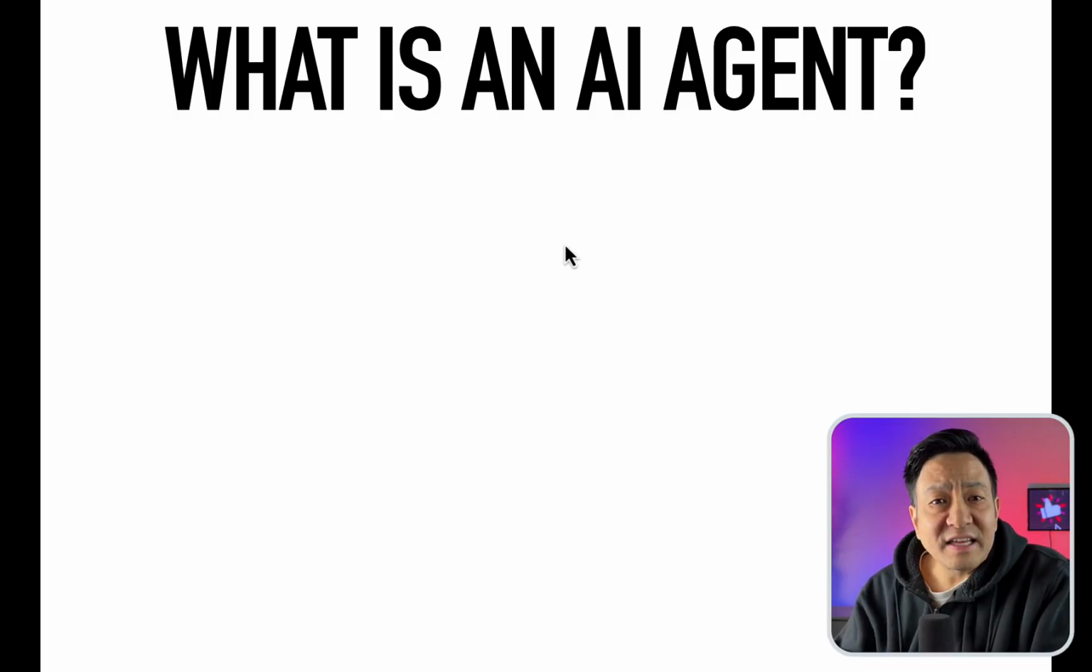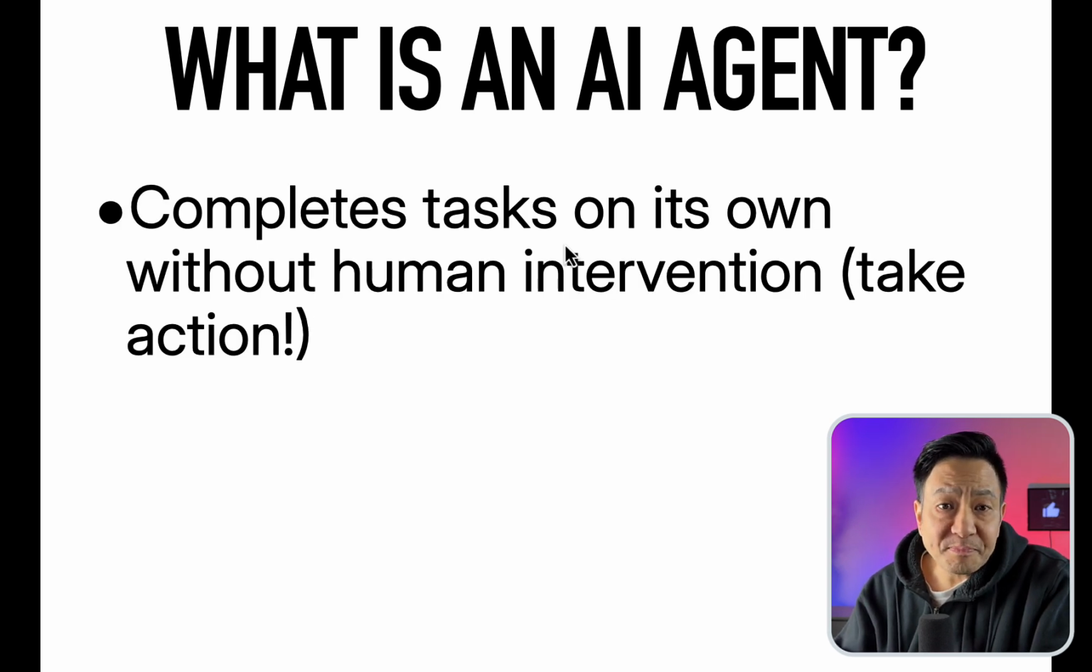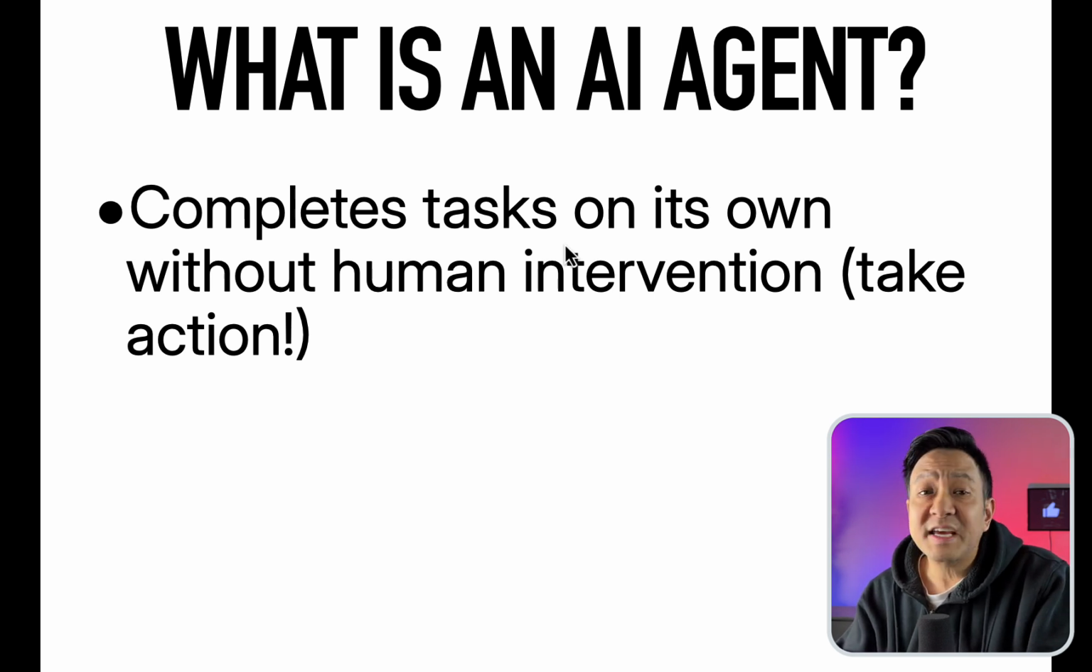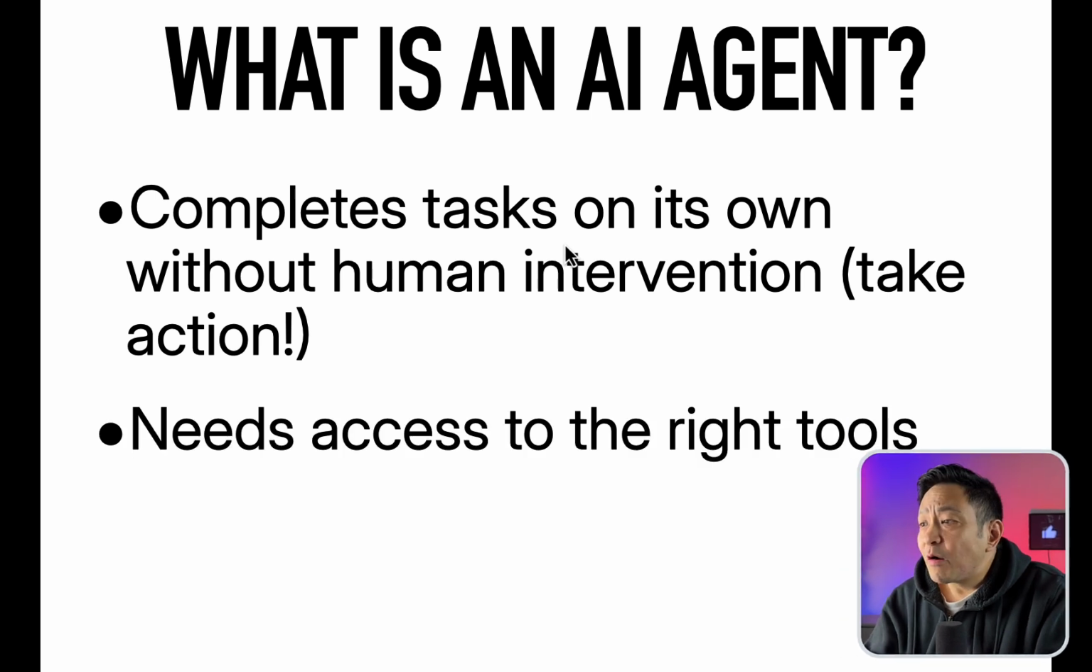So, what exactly is an AI agent and why use them? Well, simply put, an AI agent completes tasks or objectives for you without any human intervention. In other words, they take action. You give it a task and they go off and do it for you. Now, of course, it has to have the right tools to get the job done.